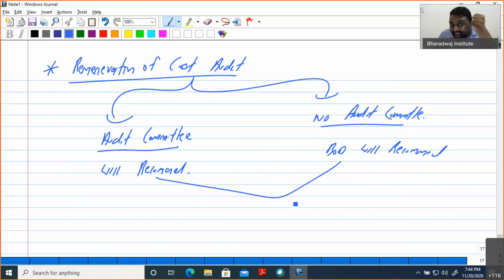Finally, the key of remuneration is with the members, who will ratify in the AGM general meeting. That means the final power on remuneration is only with members. Very, very important point. Remuneration cannot be decided by the board. Only appointment can be done by the board. Remuneration will be by the members only. But the board or audit committee can recommend. That is the only thing. Next point.